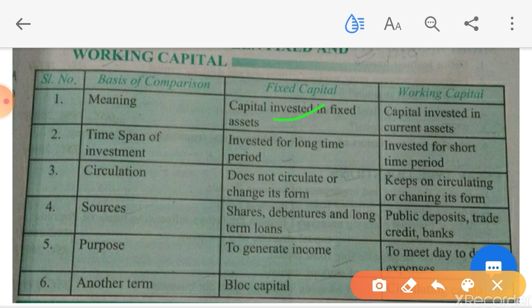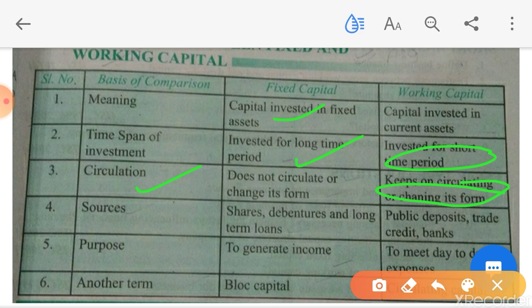Then time span, it is for the longer period of time, longer duration, and working capital is for short duration. Then circulation, does fixed capital circulate? No sir, it's block capital, it remains in the business for a longer period of time, while working capital circulates, keeps on changing the form, conversion of raw material into finished goods and then selling those finished goods to debtors and on cash, and then from that cash making payment, purchasing raw material, and this cycle goes on.